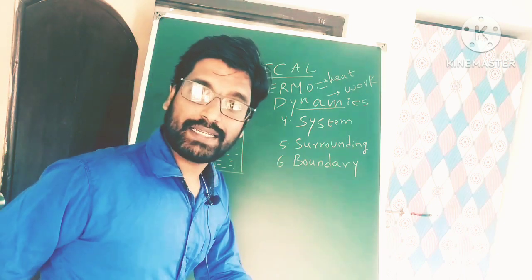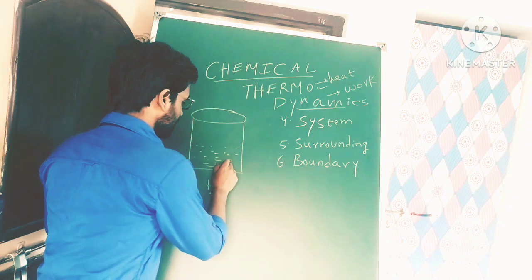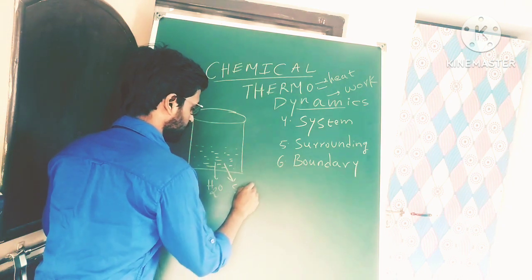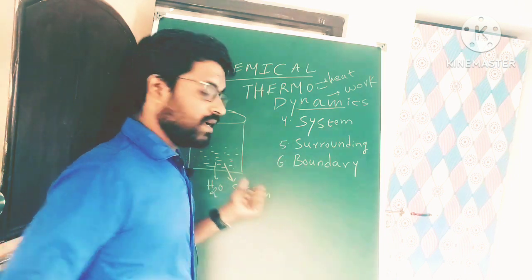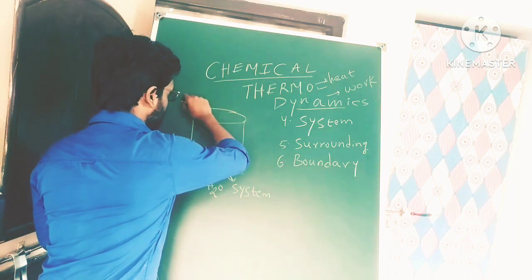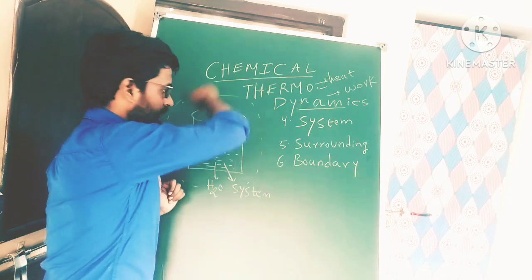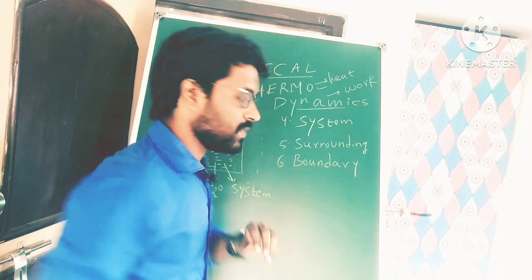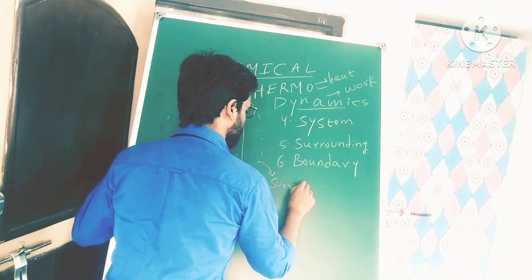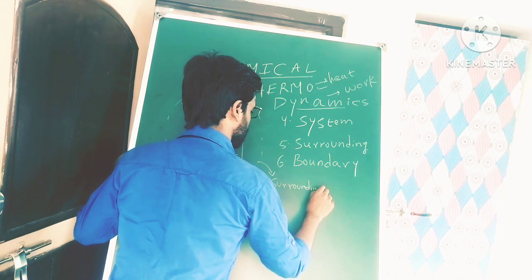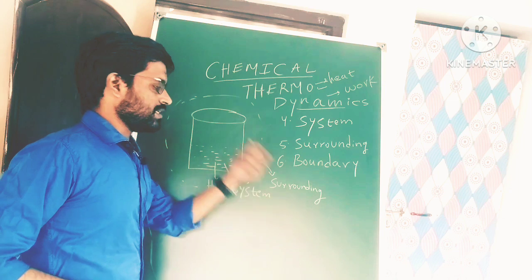Now this is my system. Except this beaker, everything remaining is surrounding. So this is surrounding, this is surrounding, right? So this is system, this is surrounding.